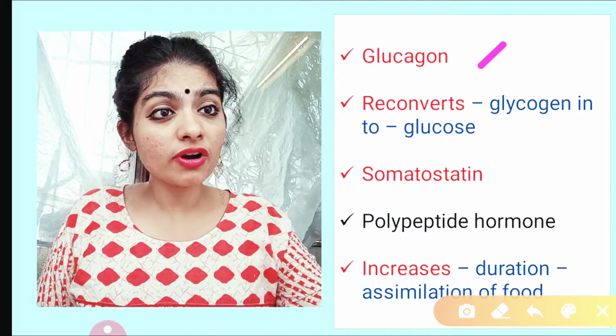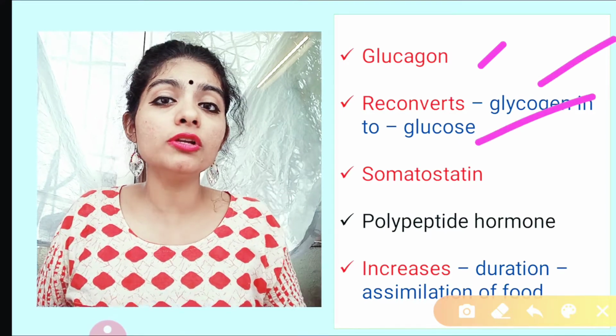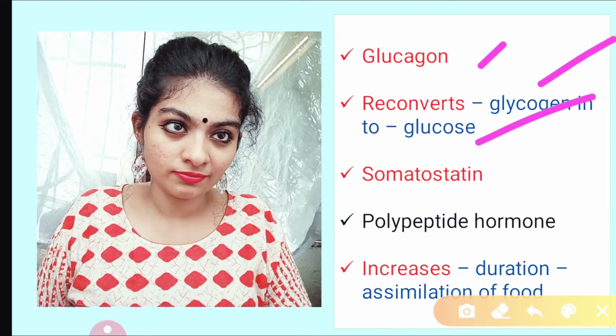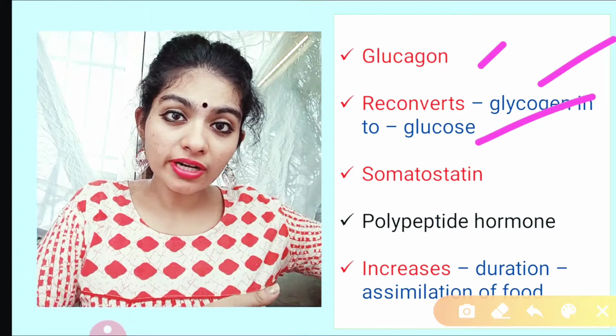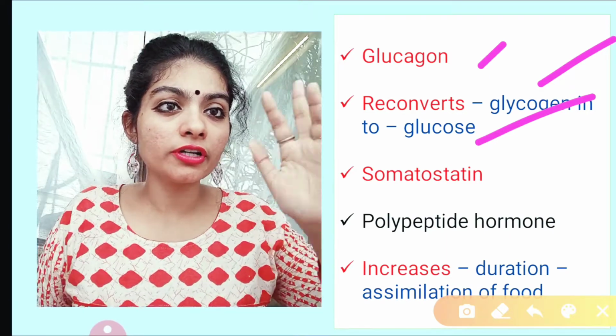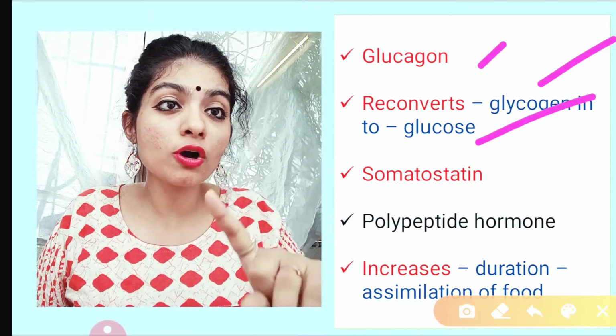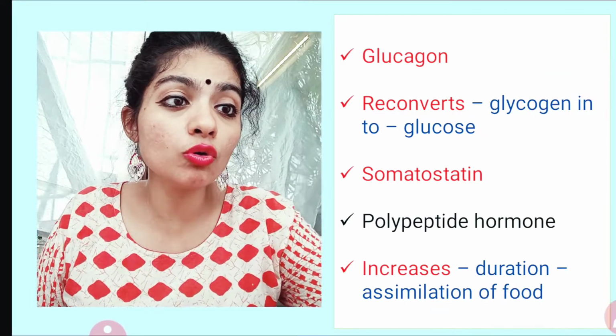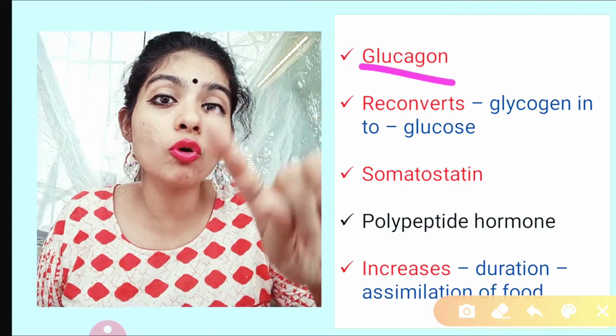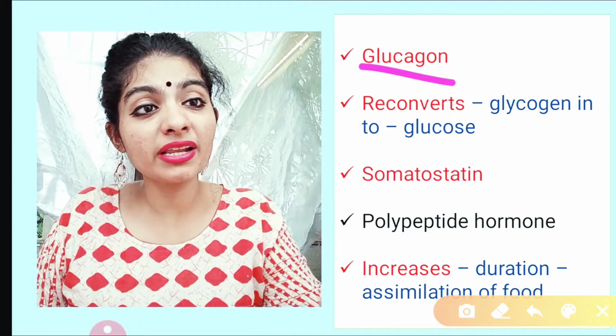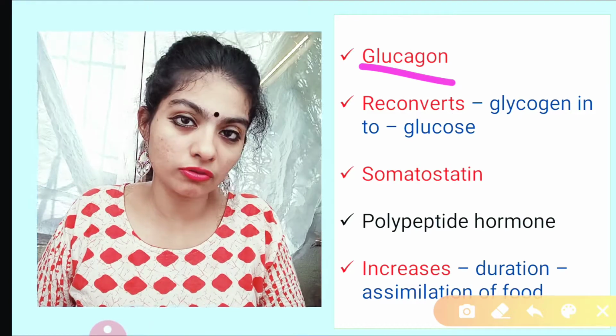It reconverts the stored glycogen into simple sugar, that is glucose. Got it? The stored glycogen is further reconverted into glucose by glucagon. So how to remember? Glucagon forms glucose. How? By reconverting the glycogen into glucose.